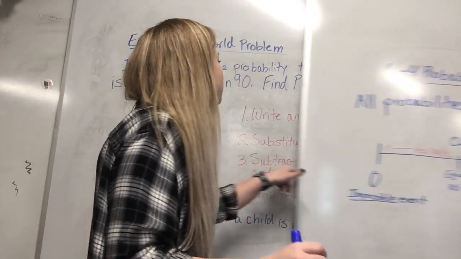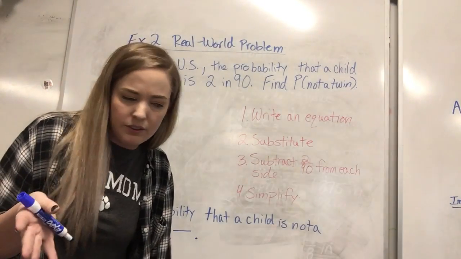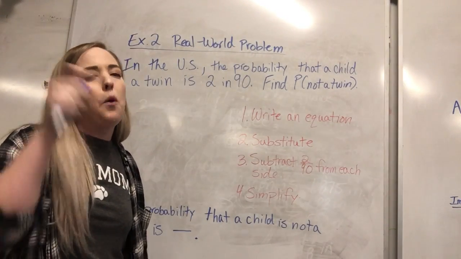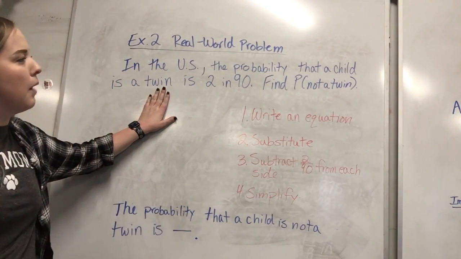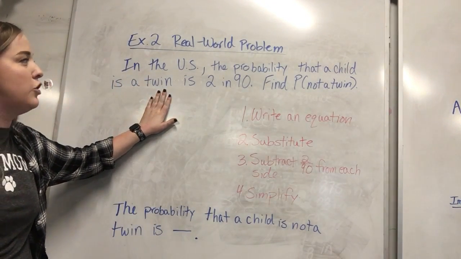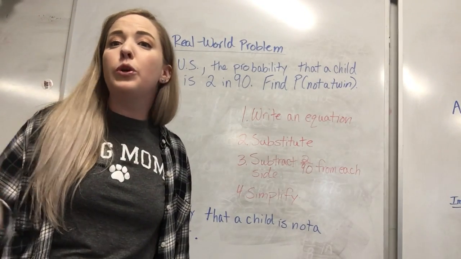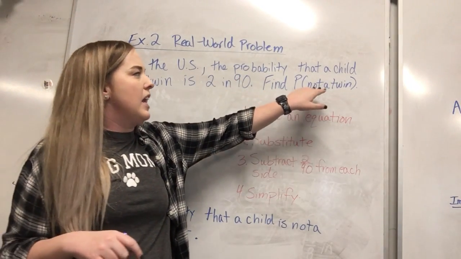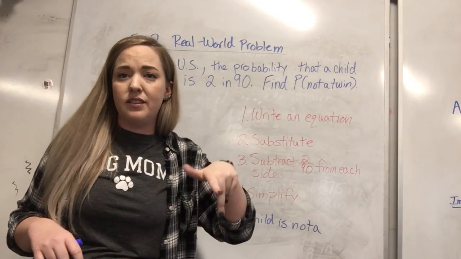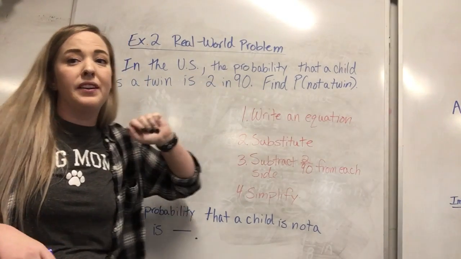Give me a second to move my board. Okay, so example 2, we're going to apply it to the real world. I know these aren't your favorite, guys, but we're going to try it. On your paper, you should see this. In the U.S., the probability that a child is a twin is 2 in 90. So it's saying for every 90 people, there's a probability that 2 of those 90 will be twins. We're going to find the probability of the people that are not twins. So again, we're finding the complement. This would be the complement of our probability here.